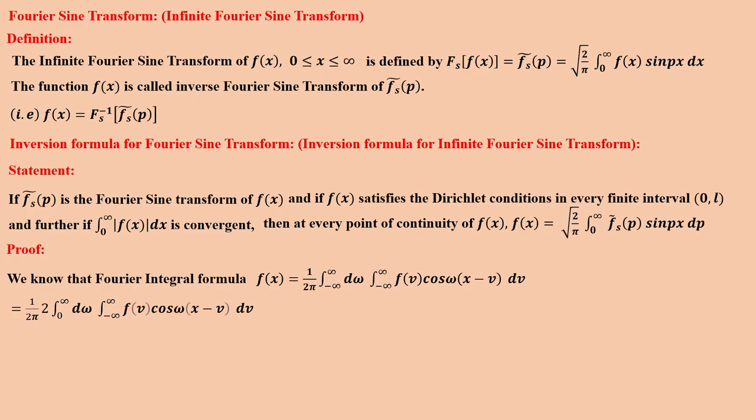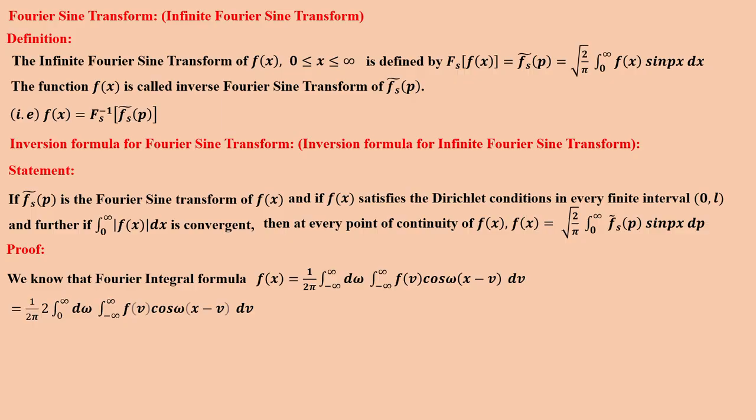Because the integral minus infinity to plus infinity d omega can be written as 2 times integral 0 to infinity d omega. When you replace omega by minus omega there is no change in the integral, so that is why we are considering it an even function.